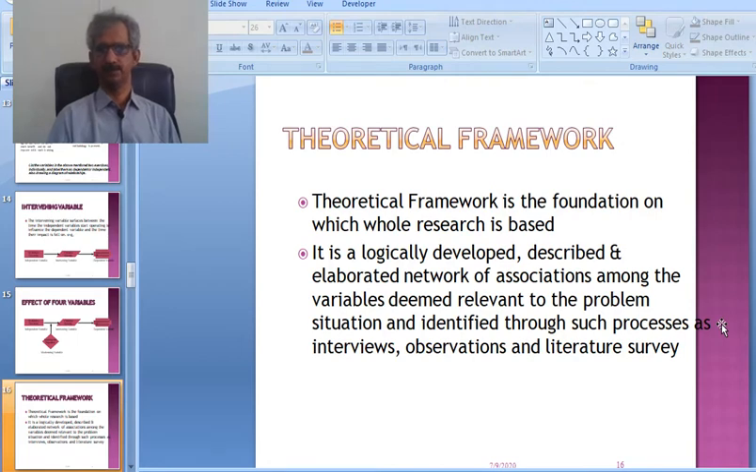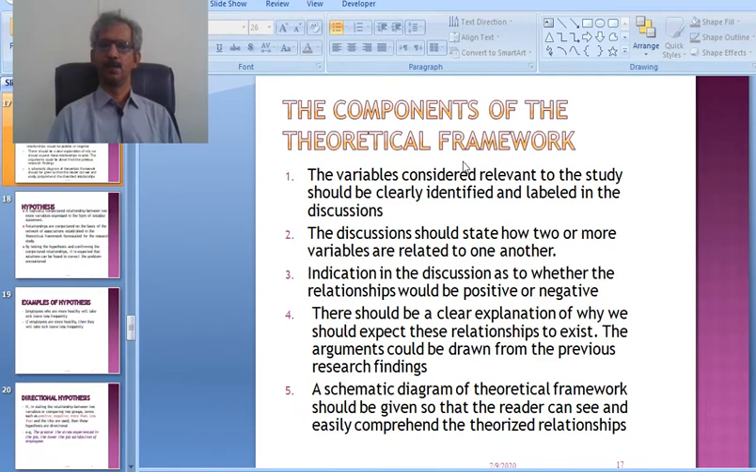So the theoretical framework is the foundation on which the whole research is based. It is a logically developed, described and elaborated network of associations among the variables deemed relevant to the problem situation and identified through such processes as interviews, observations and literature survey. The variables considered relevant to the study should be clearly identified and labeled in the discussions.